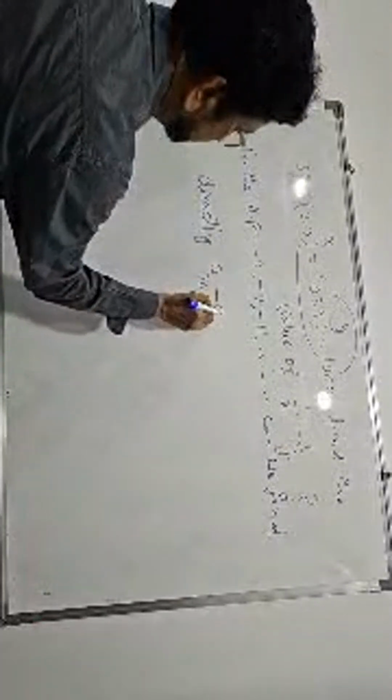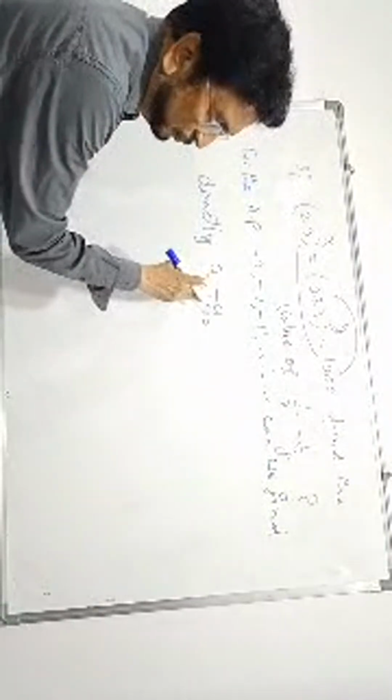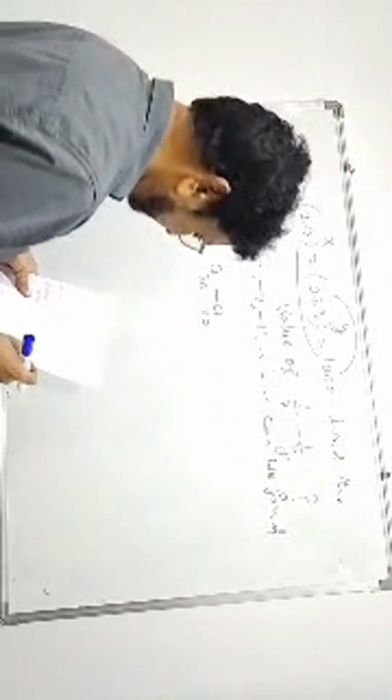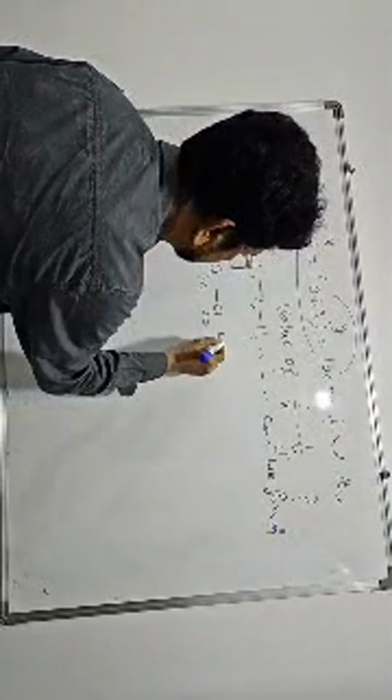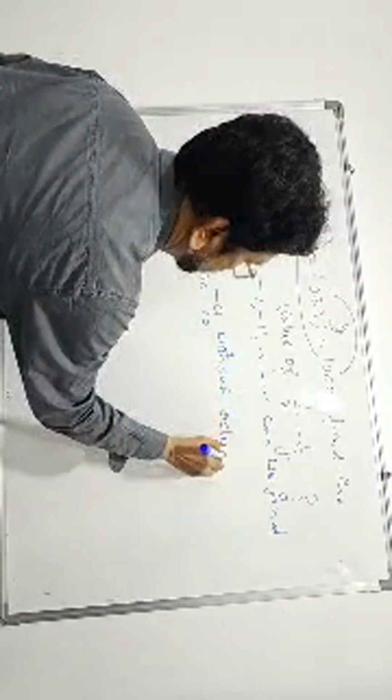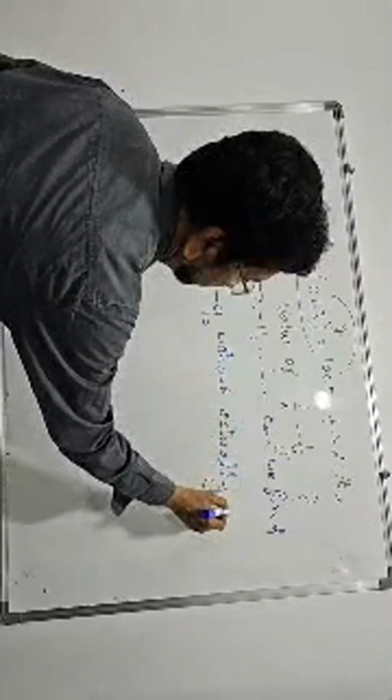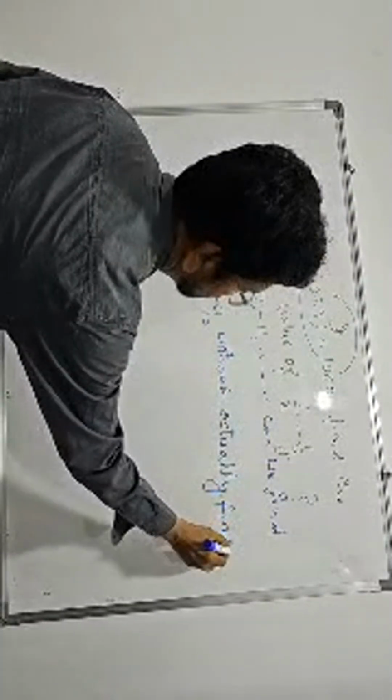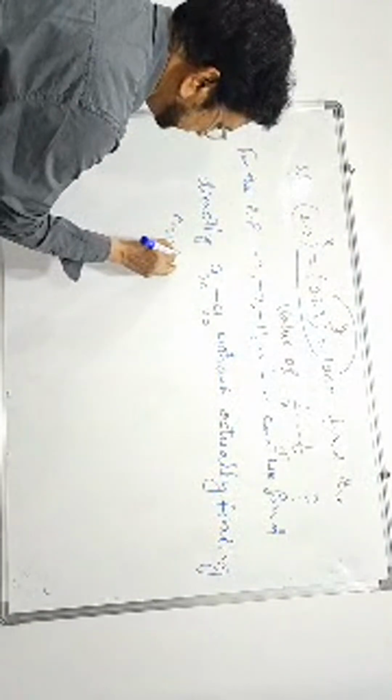A30 minus A20, means 30th term minus 20th term, without actually finding A30 and A20.